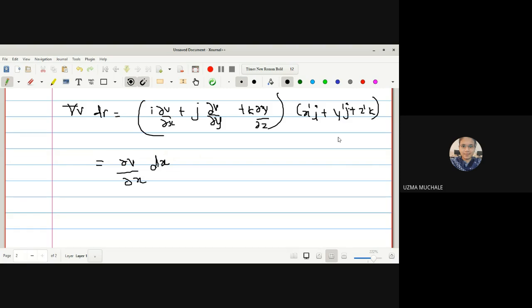We are just evaluating the dot product: i dot j will be mod i mod j into cos 90. So cos 90 is 0, hence we get the result. Plus the next term: j dot i will again be 0, j dot j will be 1. So it is dou V by dou y into dy plus the next term dou V by dou z into dz.